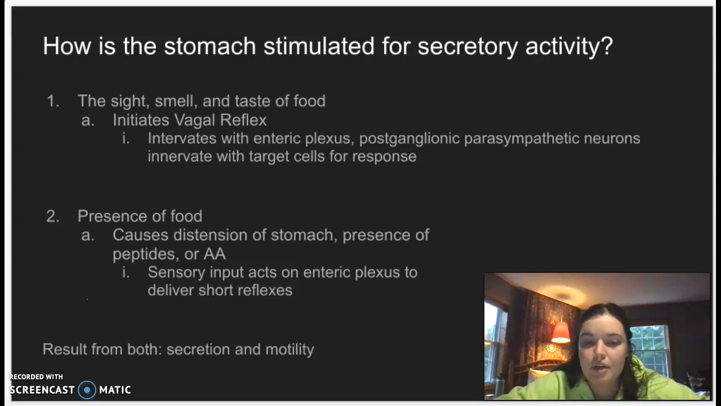The other way is the presence of food. The food entering from the esophagus into the stomach will cause the distension of the stomach, and also the presence of the peptides and amino acids within that food causes sensory input to act on enteric plexuses to deliver short reflexes and cause the secretion of those different hormones, molecules, and paracrine signals. The result from both of these is the same: it causes secretion and motility within the stomach.